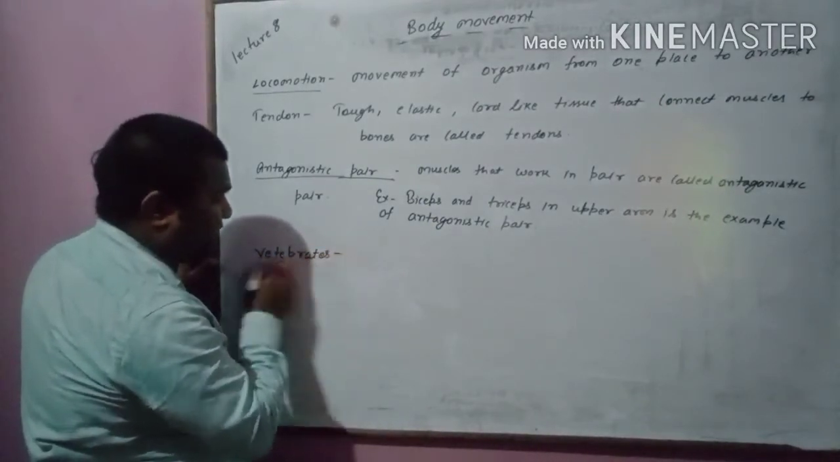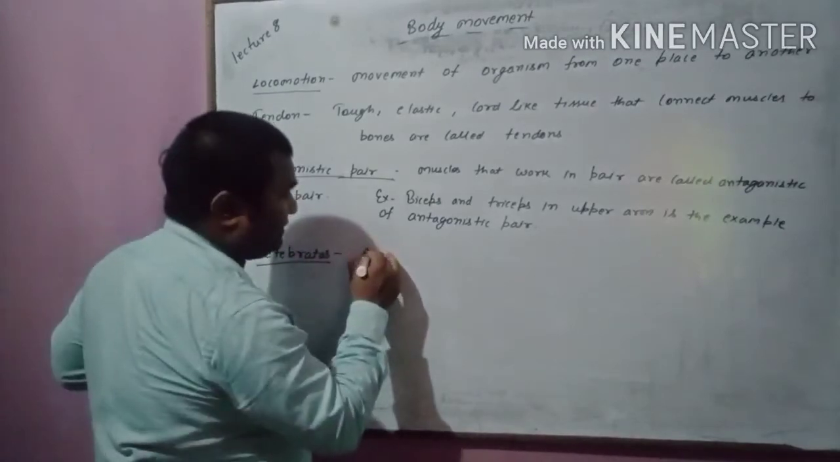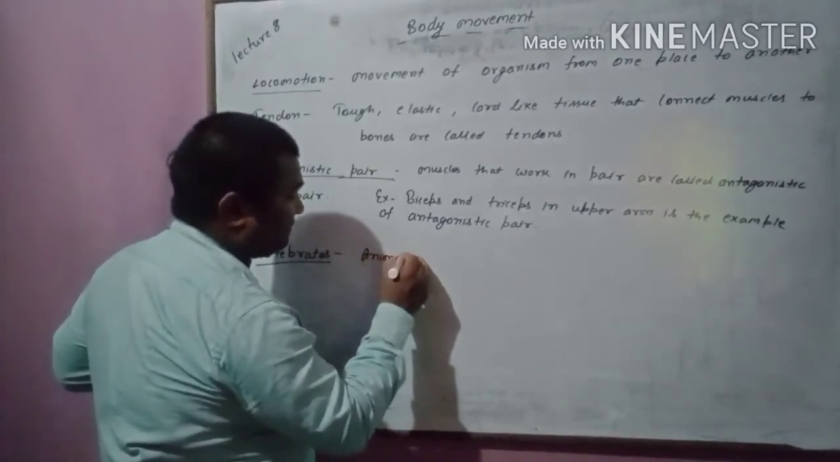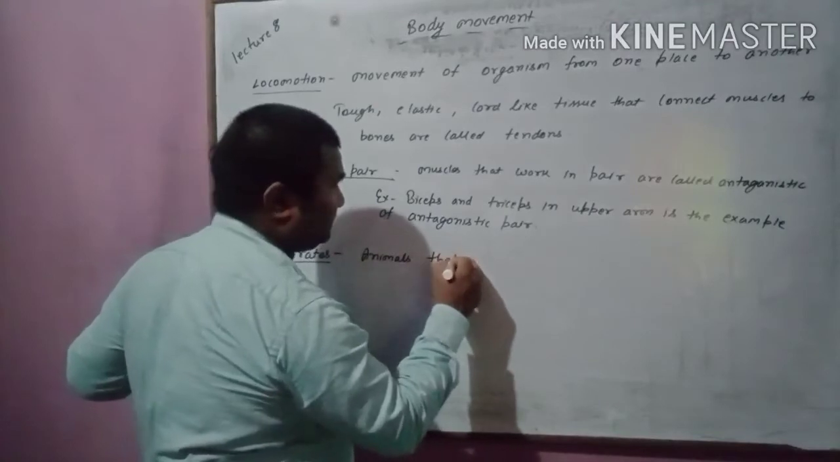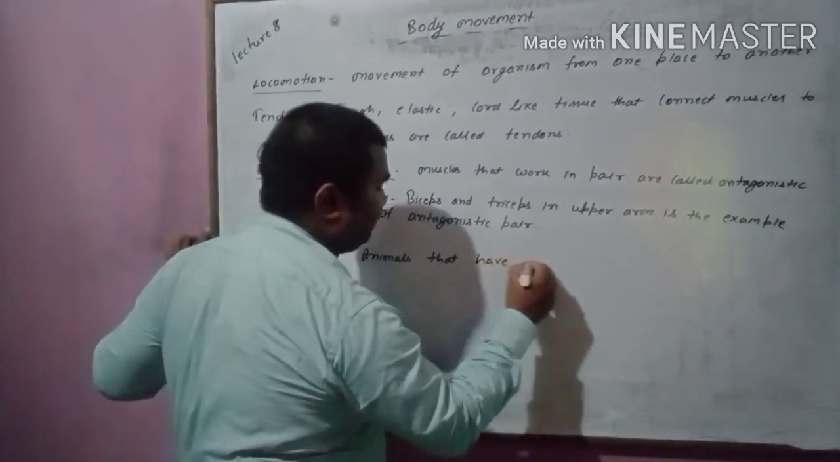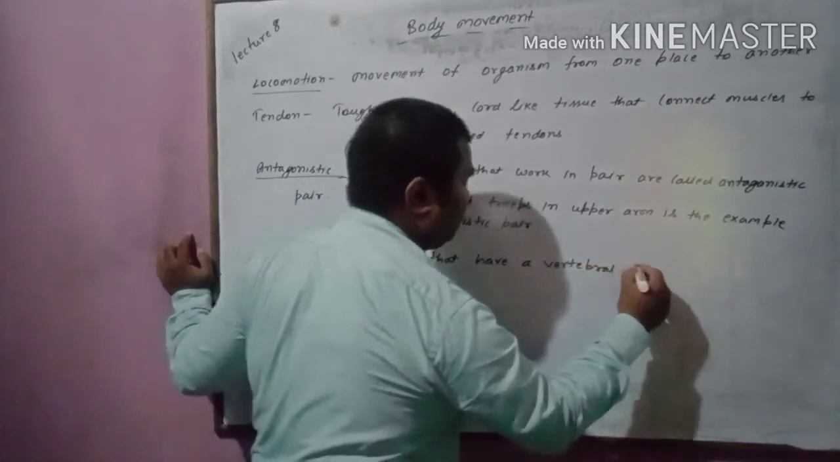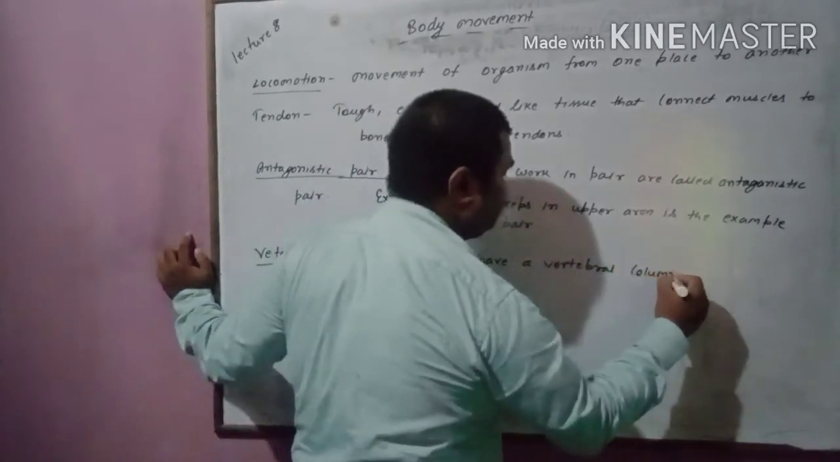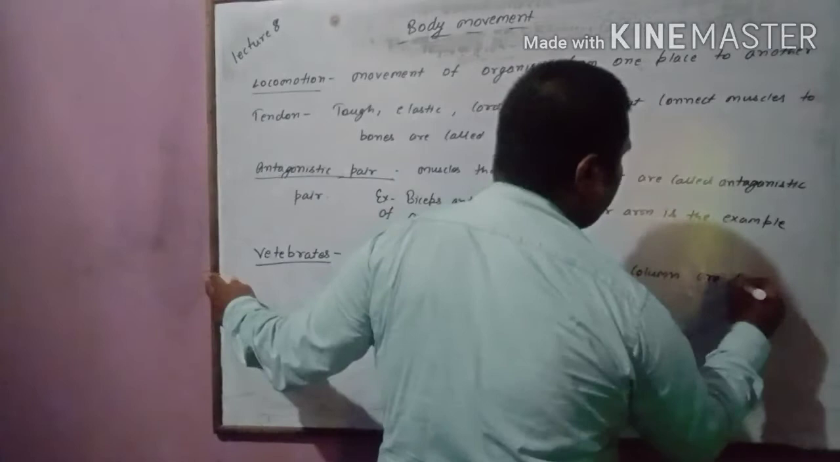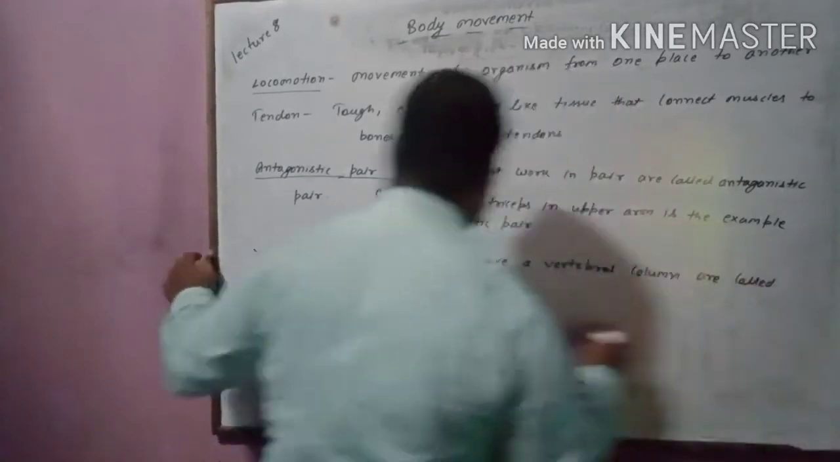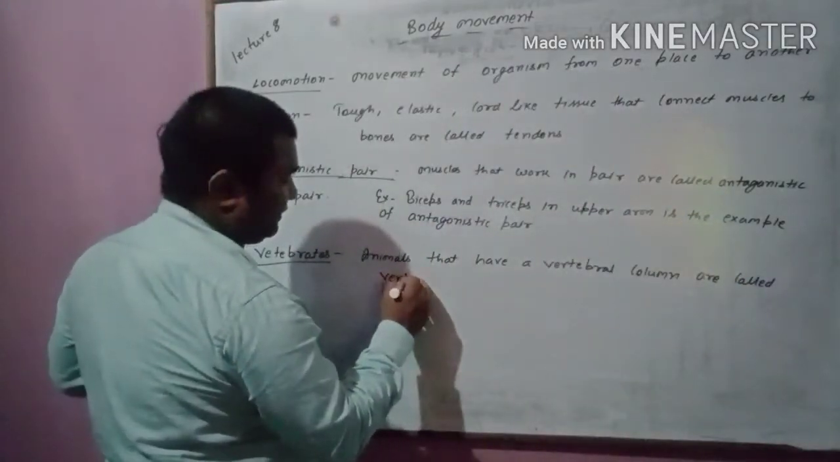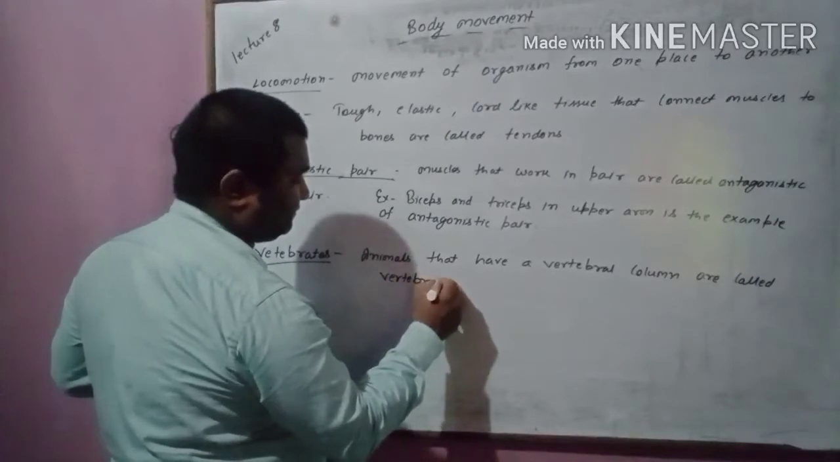What are vertebrates? Animals that have a vertebral column are called vertebrates.